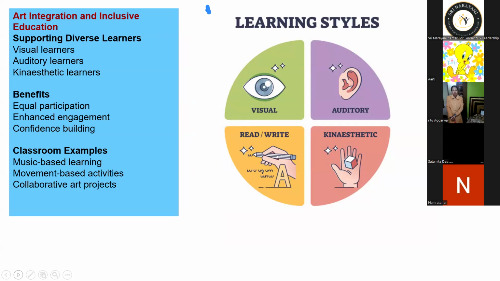All these different types of learners need various kinds of learning styles. They require different strategies so that they can learn the things easily. So what are the supporting diverse learners? The visual learners, the auditory learners, the kinesthetic learners.